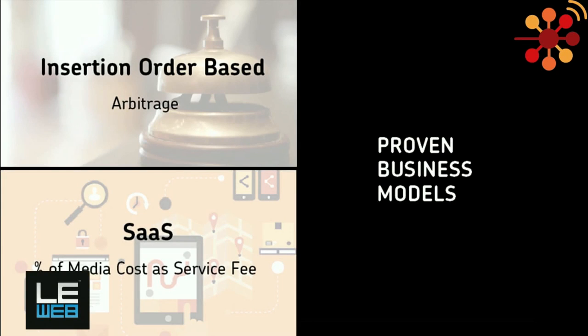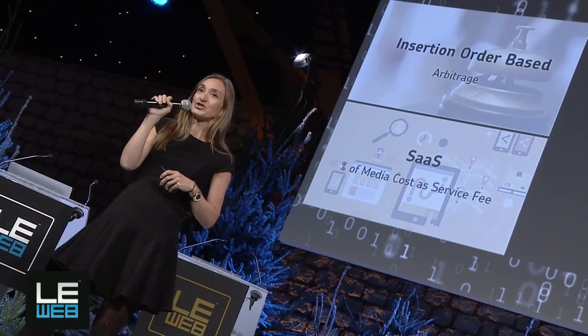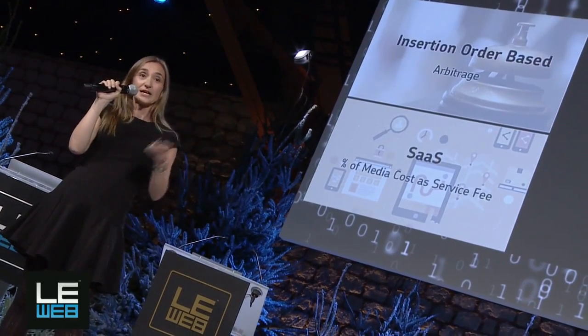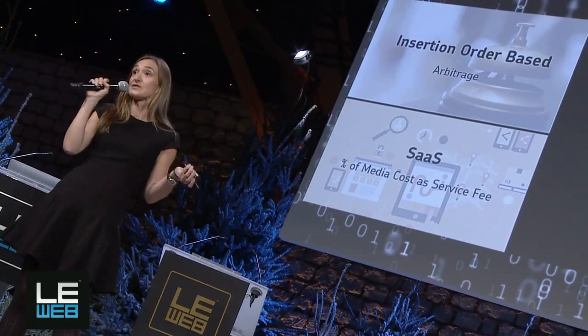Our business plan is based on charging advertisers and agencies, and we can do so in two ways. We can either charge a fixed price, and we make money by getting the media at a lower price than we get paid, or we can work on a software as a service model, in which case the advertiser or the agency pays us a percentage of the media cost as a service fee. This is no longer just the future of mobile advertising, but it's already the present. And I'm sure I can convince you Mediasmart has what it takes to be a great investment opportunity.